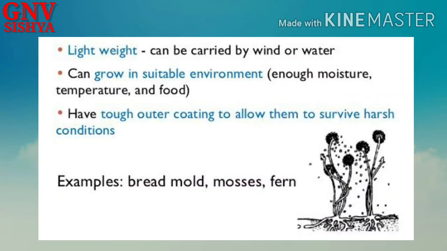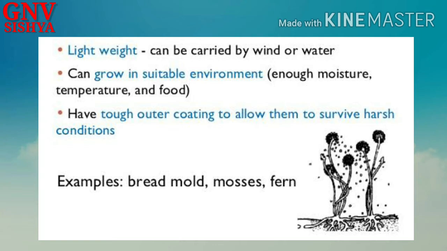The advantage of spore formation is that it leads to a multiple number of offspring. So millions of spores are released. So the chances for spreading out or perpetuation of the species is more. And the chances for survival of that species is also very high because of the millions of spores. And each spore is covered by a special outer covering, a thick outer coat, and so it is protected from the surrounding environmental conditions. It is protected from moisture, it is protected from harsh sunlight and all other environmental conditions till it matures.